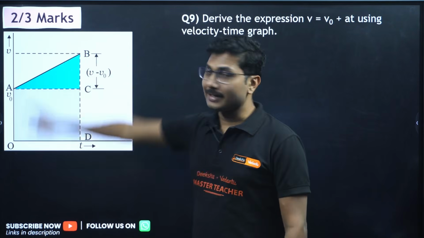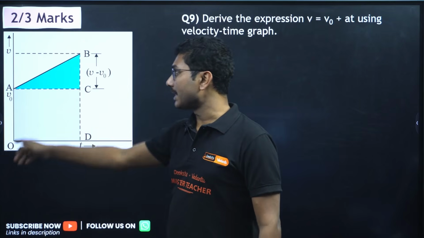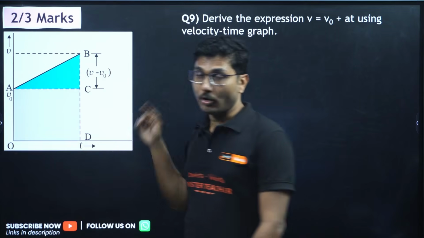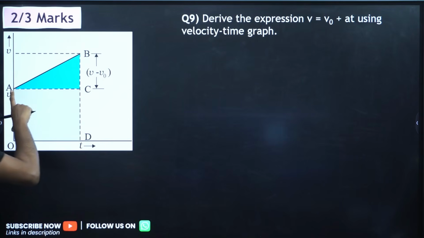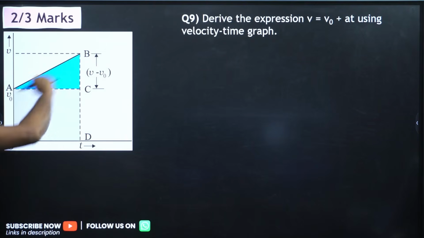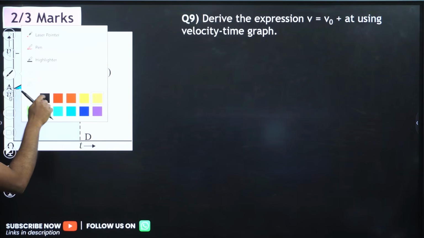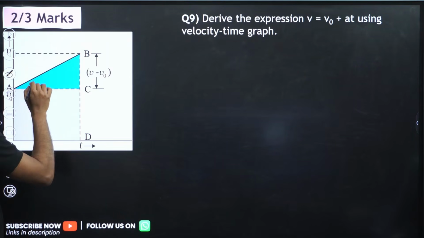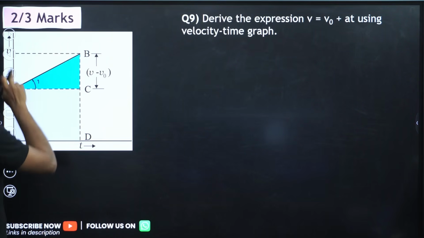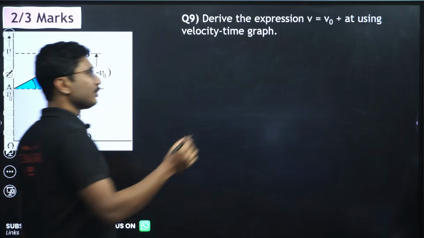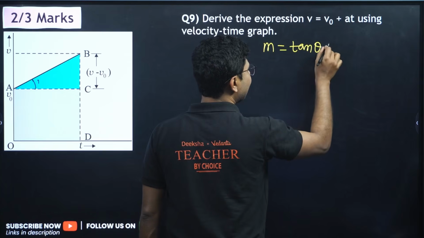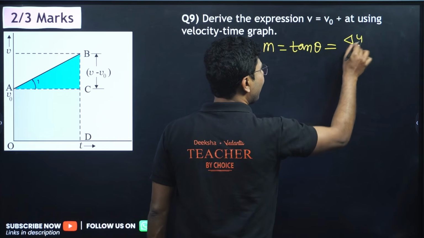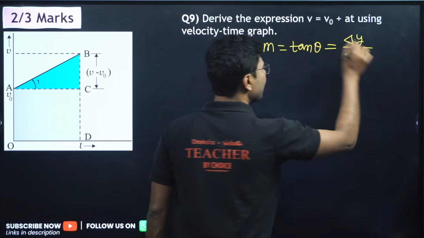So here the diagram is the same. Along the x-axis you are plotting time, along the y-axis you are plotting velocity. Initial velocity is v naught, and suddenly it changes with an acceleration, so it is uniform acceleration. Now, if you can calculate the slope of this graph, what is the slope? It is a straight line. If you have studied straight line, you know that slope is basically tan theta, but we are not using tan theta. It is delta y by delta x. That formula we will be using.